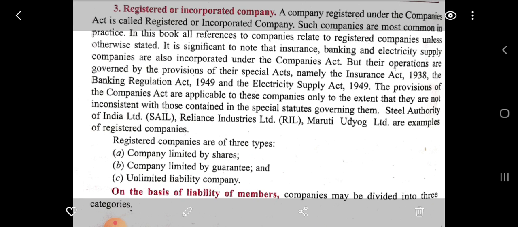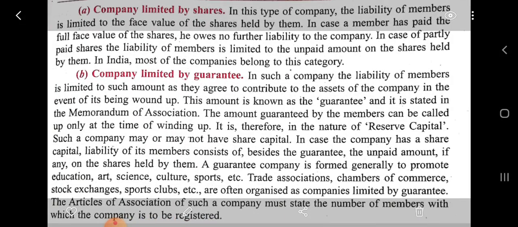Now registered companies are again of three types: company limited by shares, company limited by guarantee, and unlimited liability company. On the basis of liability of members, company can be divided into three categories. Company limited by shares. In this type of company, the liability of members is limited to the face value of the share, and the person is not asked to give any further amount to the company.